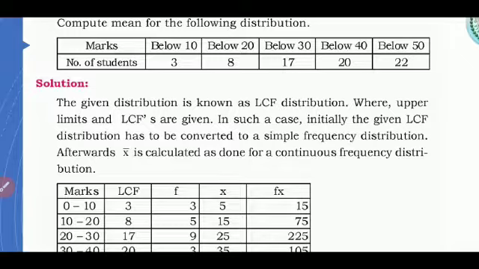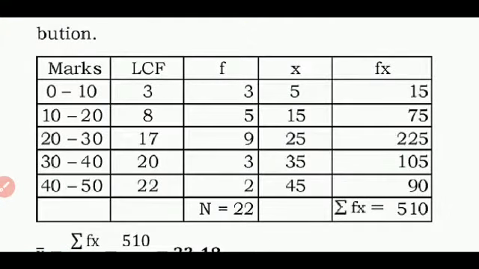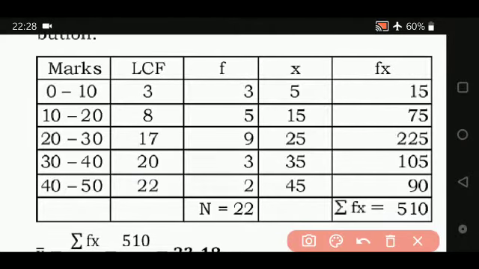Whenever the example is given in the form of LCF, that is less than cumulative frequency, you first have to find the frequency and then find the arithmetic mean. So how do we find the normal frequencies? Here we have 3, 8, 17, 20, 22. You first write this 3 as it is, and then 8 minus 3 you get 5, 17 minus 8 you get 9, 20 minus 17 you get 3 and 22 minus 20 you get 2. This is your normal frequency.